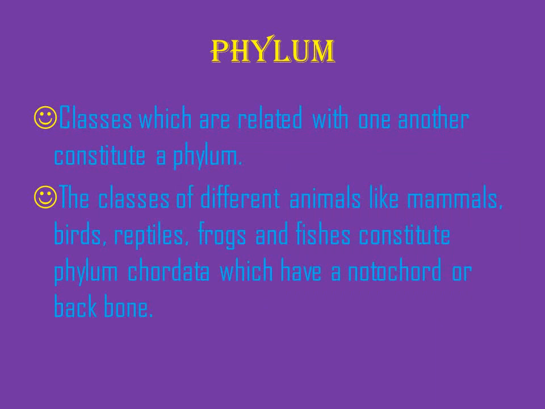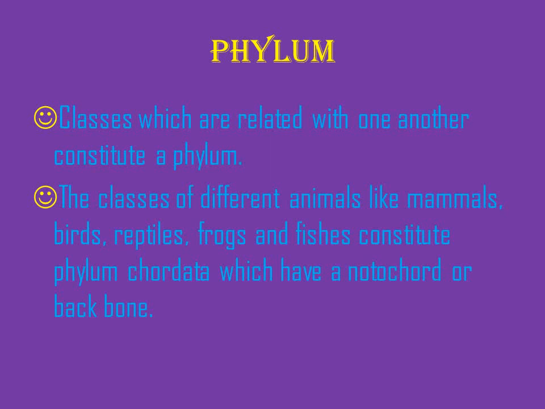Then the phylum. The classes which are related to one another constitute a phylum. For example, different animals like mammals, birds, reptiles, frogs, and fishes constitute a phylum, Chordata. Why are all these different kinds of animals kept under Chordata? They have a notochord or vertebral column or backbone.